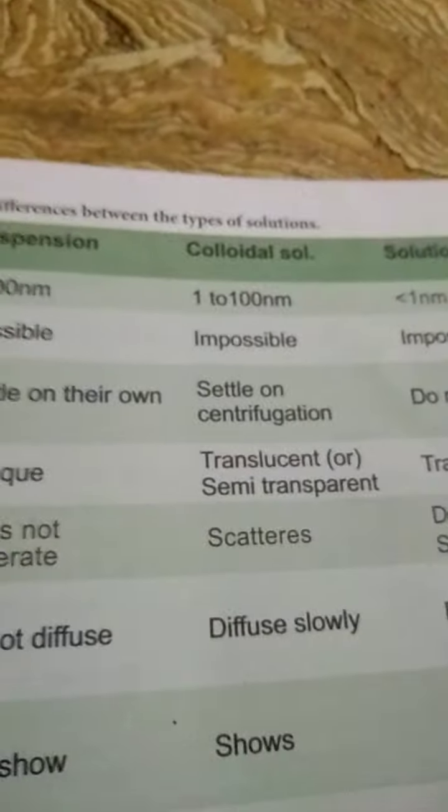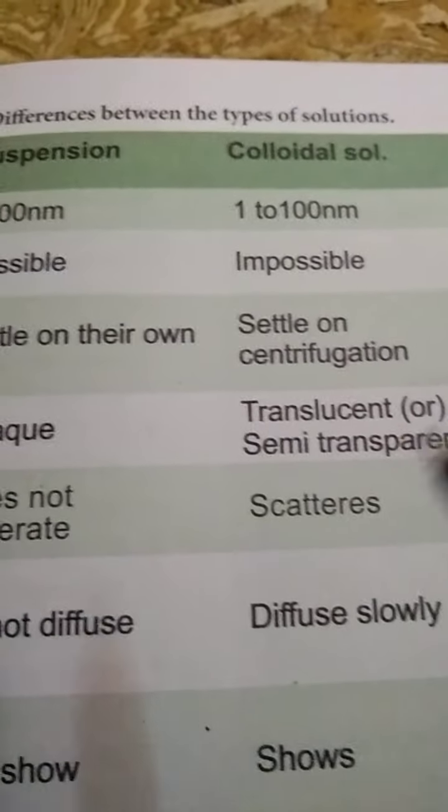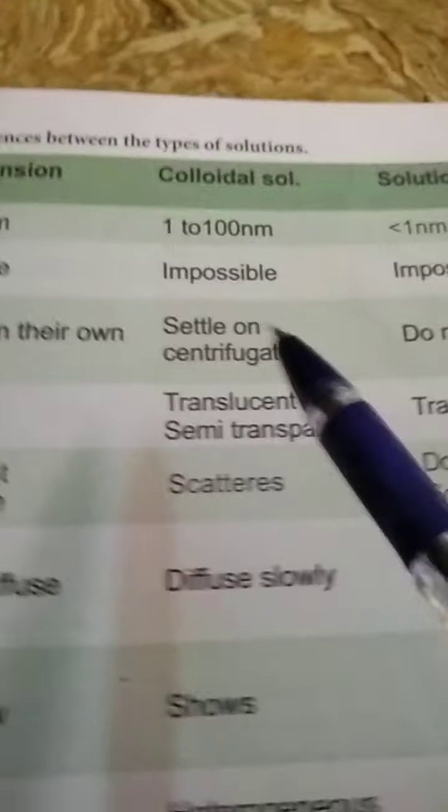Difference between the three types: suspension, colloid, and true solution. First we check the particle size. True solution particle size is less than 1 nanometer, colloid is 1 to 100 nanometer, and suspension is greater than 100 nanometer.